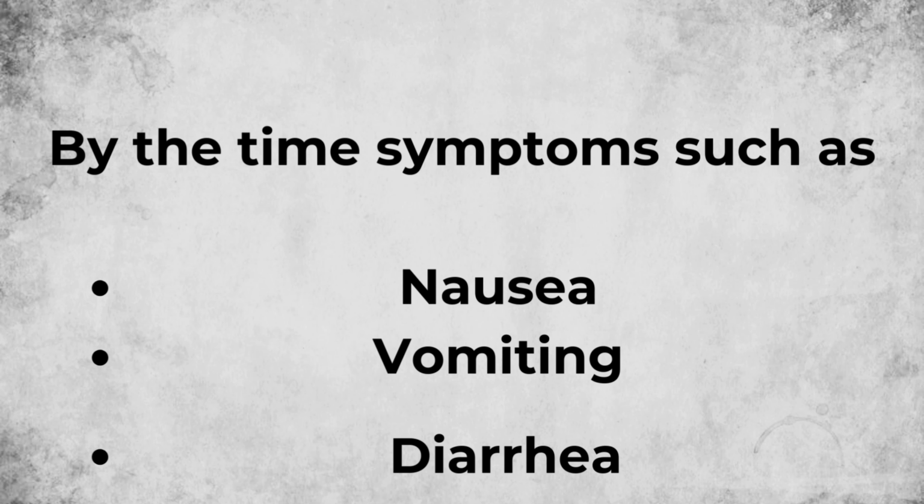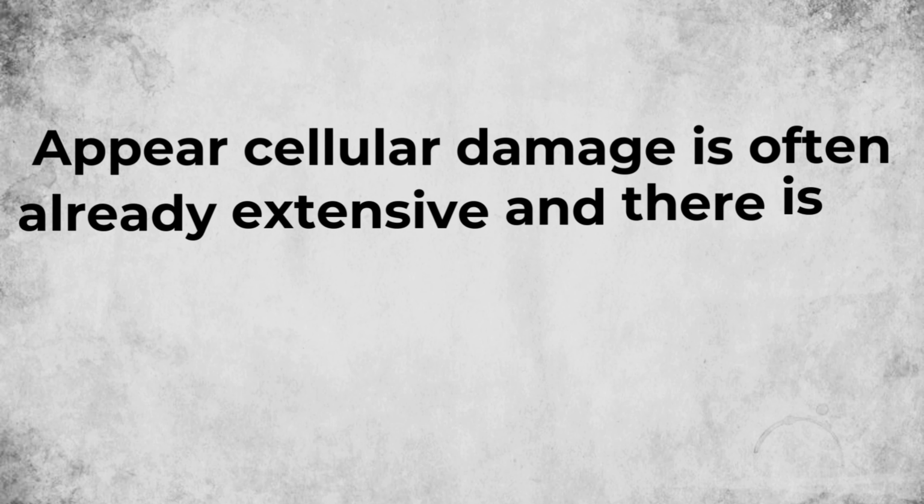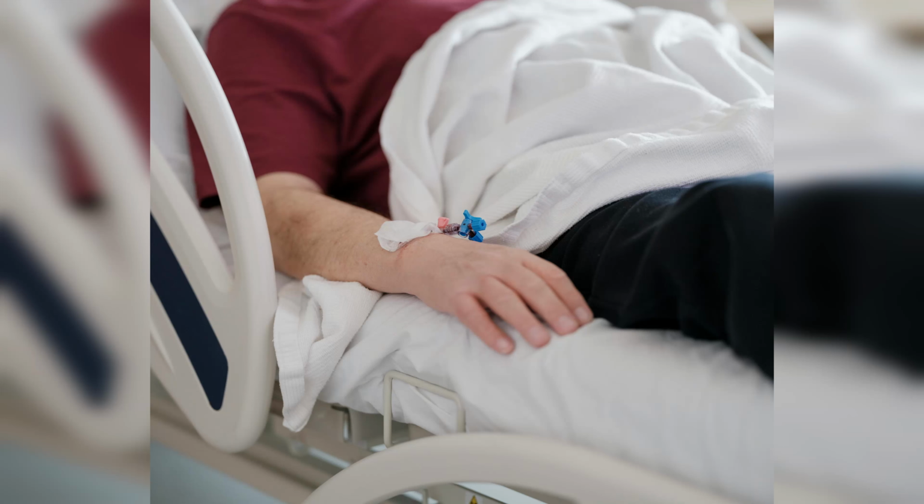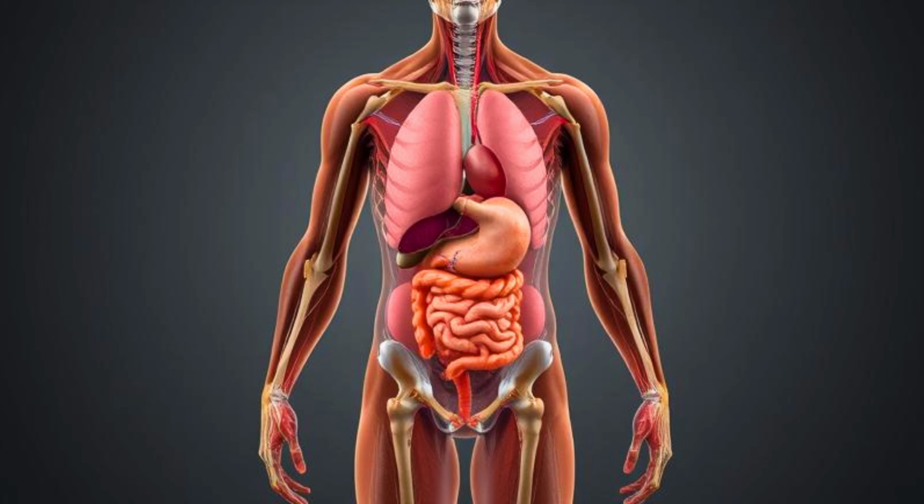By the time symptoms such as nausea, vomiting, and diarrhea appear, cellular damage is often already extensive, and there is no known antidote to counteract its effects. Treatment is primarily supportive, focusing on minimizing the damage while the body attempts to manage the toxicity.